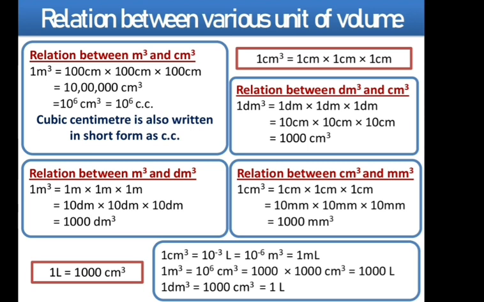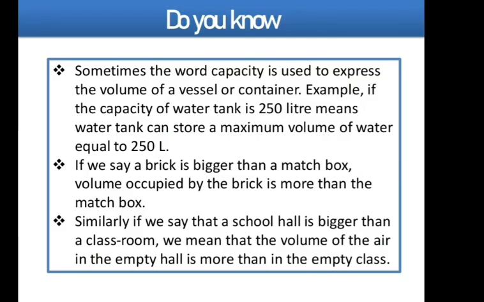Okay. And 1 decimeter cube is equal to 1000 centimeter cube, which we have proved above only. Okay. And 1000 centimeter cube is equal to 1 liter. So we can say that 1 decimeter cube is equal to 1 liter. 1 meter cube is equal to 1000 liter, and 1 centimeter cube is equal to 1 milliliter. Fine. Now there are some points to remember.